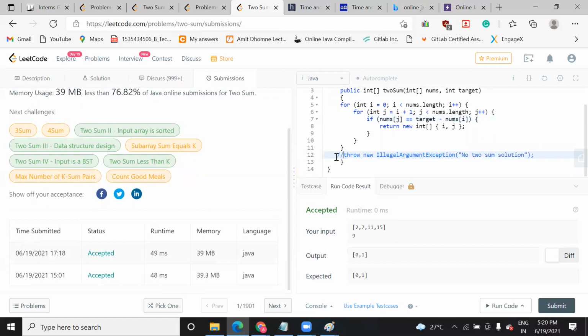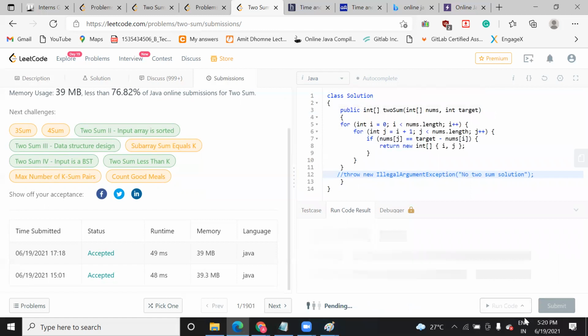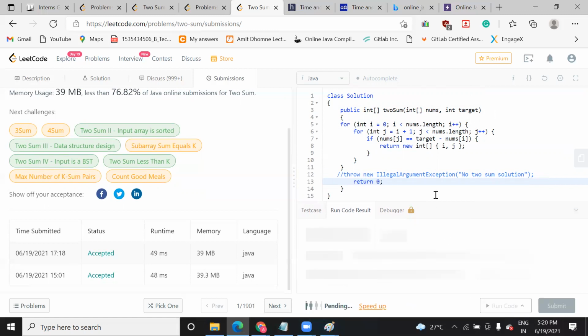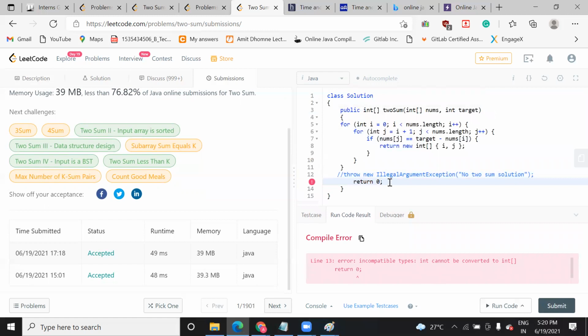Okay, now you try doing this. Yes, run code. See this, missing return statement. I mean, you can return anything, try return. So you have to return that. As I said, it is based on the app, this LeetCode, so you cannot do just anything here. It cannot convert that to that array.